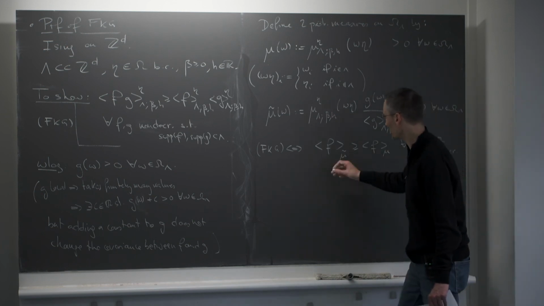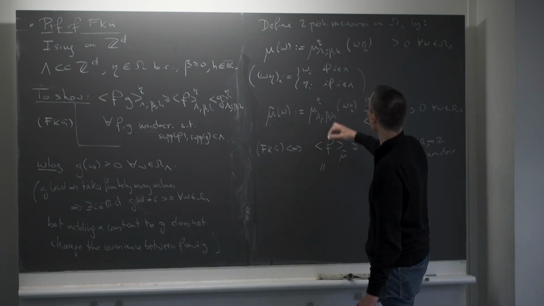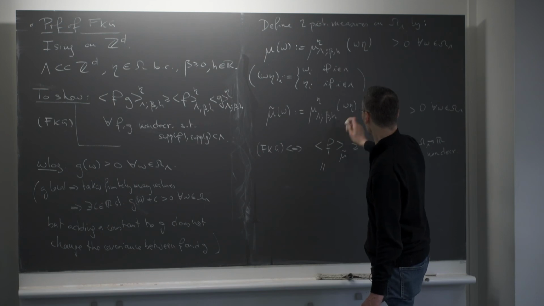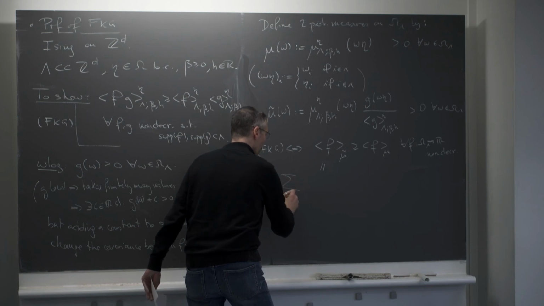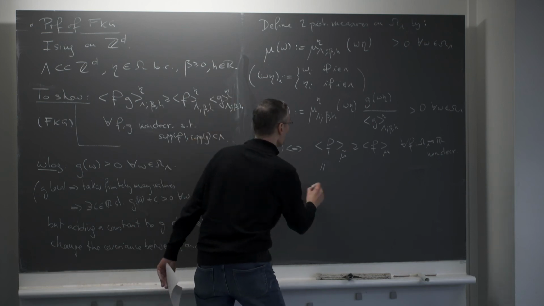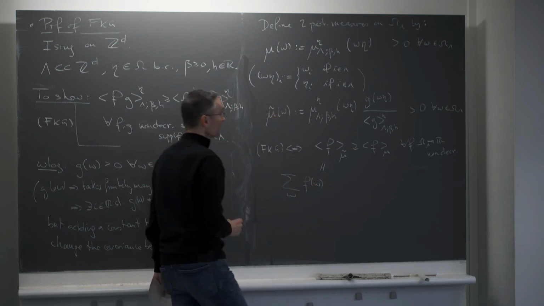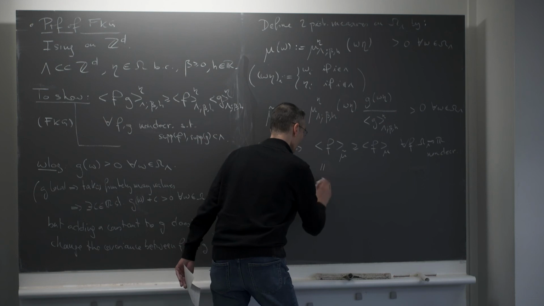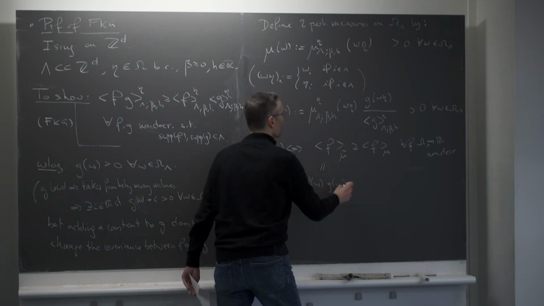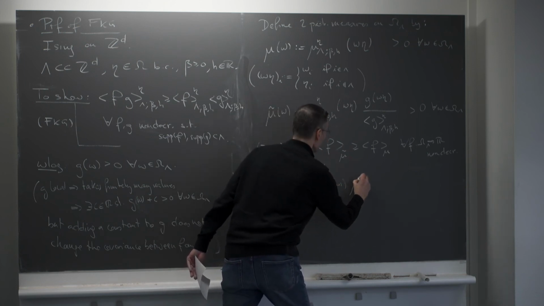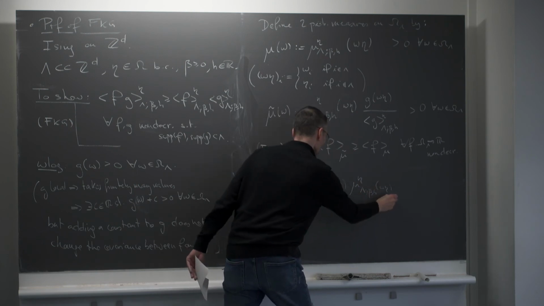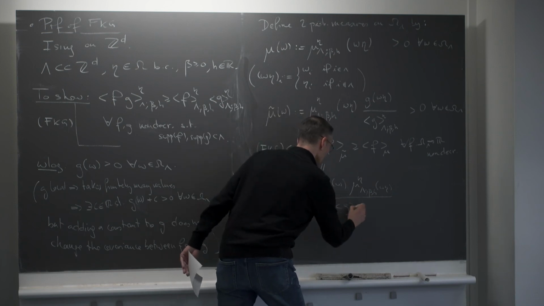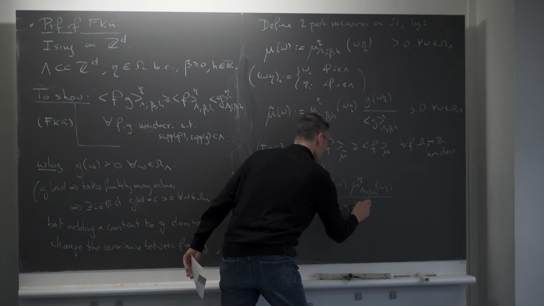Why? Well, it's probably obvious, but if you just write this using this measure, it's just the sum over all configurations omega of f of omega mu tilde of omega, but mu tilde of omega is g of omega, let's forget about the extension, which is trivial, times mu eta lambda beta h of omega eta, all divided by the expected value of g under the Gibbs measure.